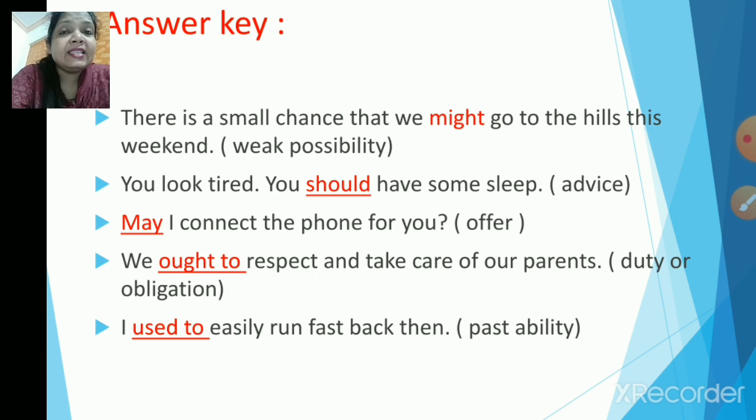Okay. The next sentence says offer. So may I connect the phone for you? That's an offer. Next, duty or obligation. So we ought to respect and take care of our parents, right? Next, past ability. I used to easily run fast back then. That's a past ability, used to. All right, so these are the correct answers. So you can match your answers with the correct answers.